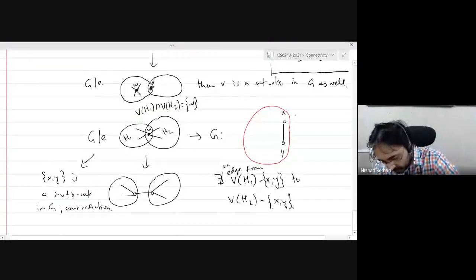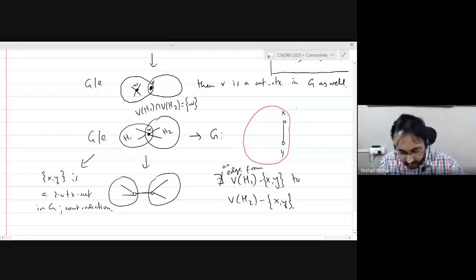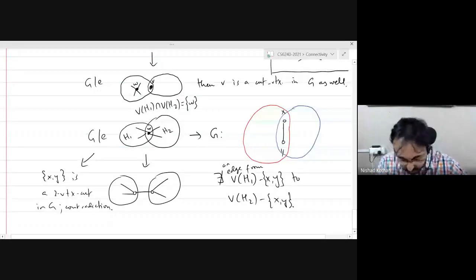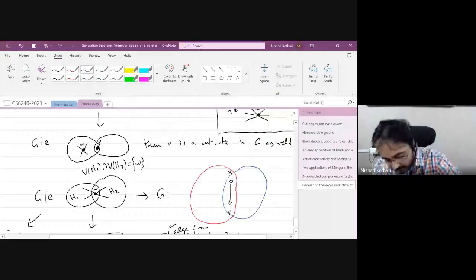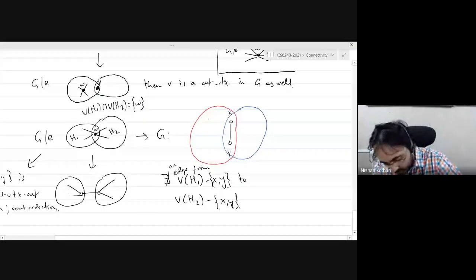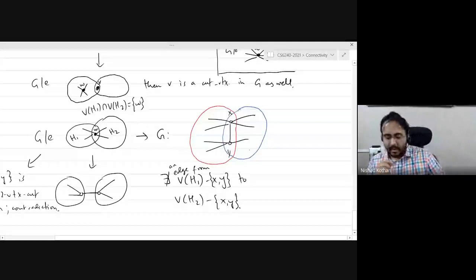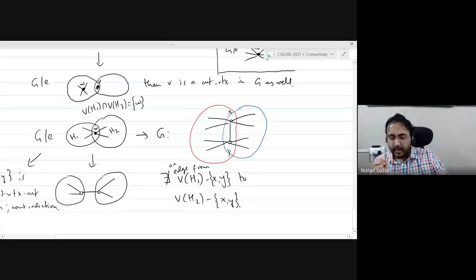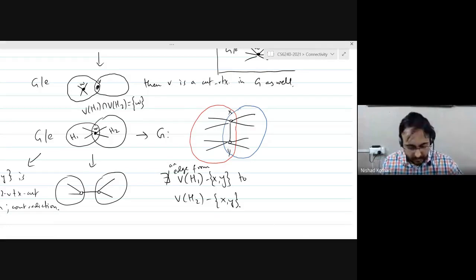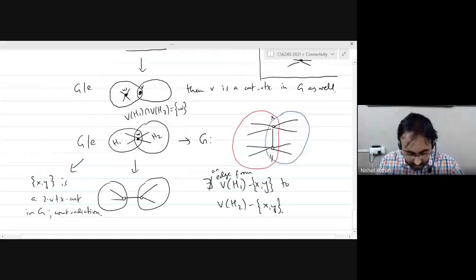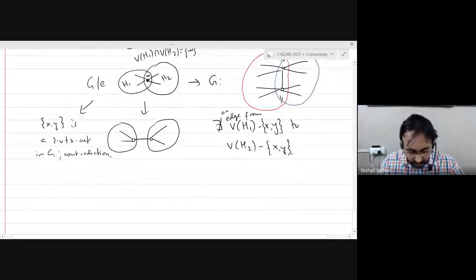Yeah, so I think this is a much better drawing that illustrates what is going on. And all your edges will go like this. And now it is clearer that when you delete the 2 vertices X and Y, your graph G is disconnected. Okay? Good. So that's not possible.